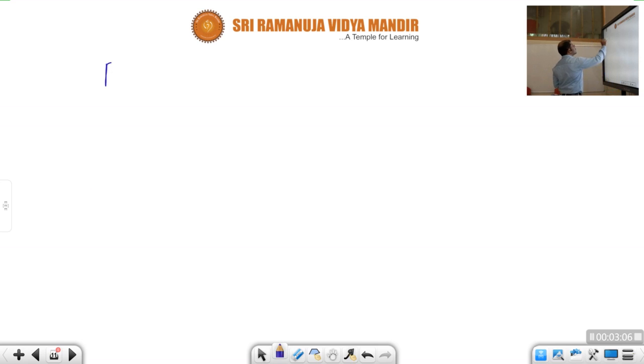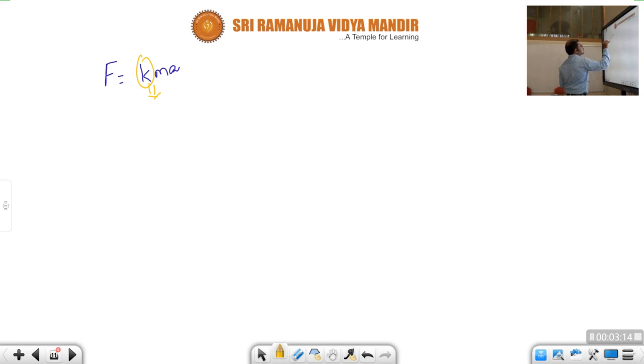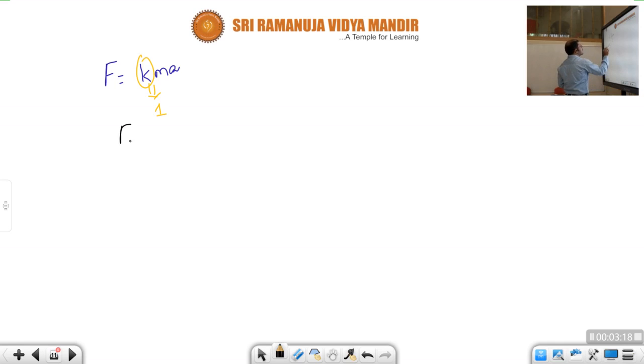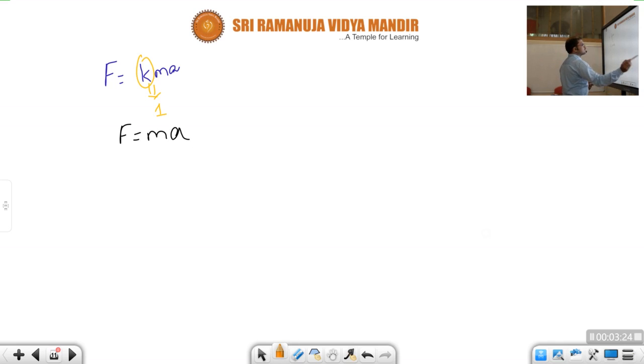F is equal to k into ma. Since the k value is 1, finally what we got, children? F is equal to m into a. So this is the force equation. And one more point, children.